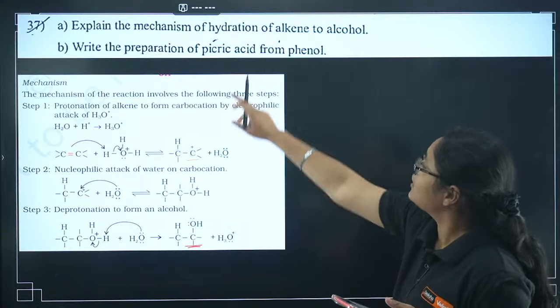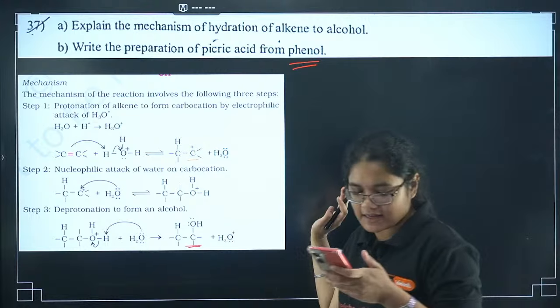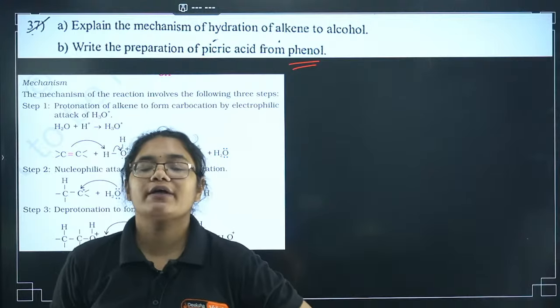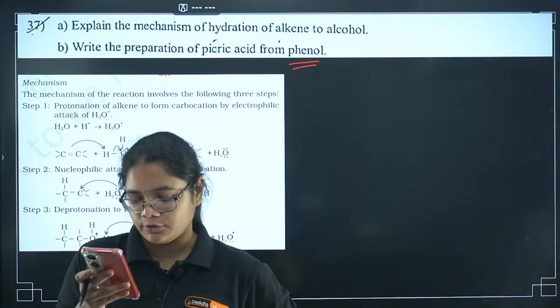So now this is there. What is the preparation of picric acid from phenol? I want all of you to comment this answer. Picric acid from phenol. How can we convert phenol to picric acid? Only one reagent will be used.